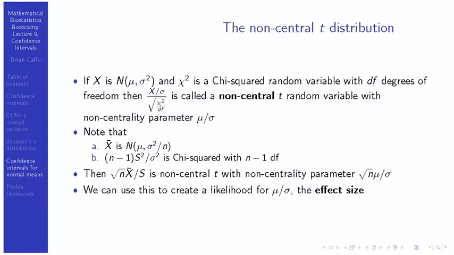We've talked a lot about likelihoods, so I wanted to talk about how you can use the t-distribution to create a likelihood for mu.